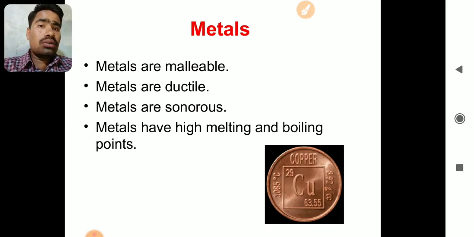Malleable, as I told you, is the property of getting converted into small thin sheets. And ductile means converting into wire. If you see gold, very, very thin wires can be drawn out of gold. So any other metal can be converted into thin wires, except sodium, potassium, calcium. They cannot be converted into thin sheets because they are soft metals. They are the exceptions. Then metals are sonorous.